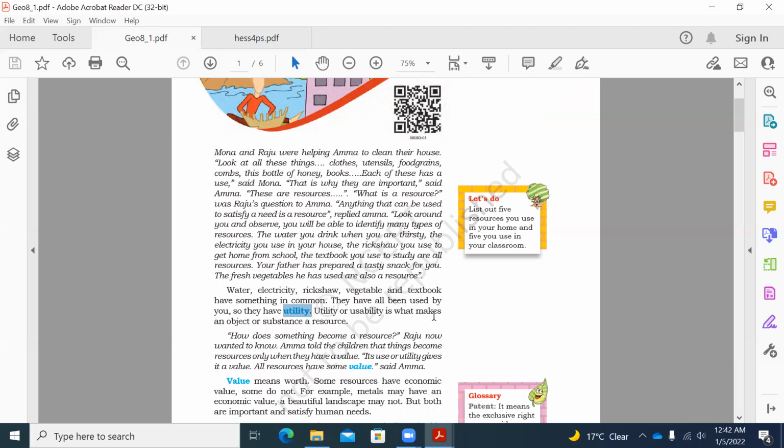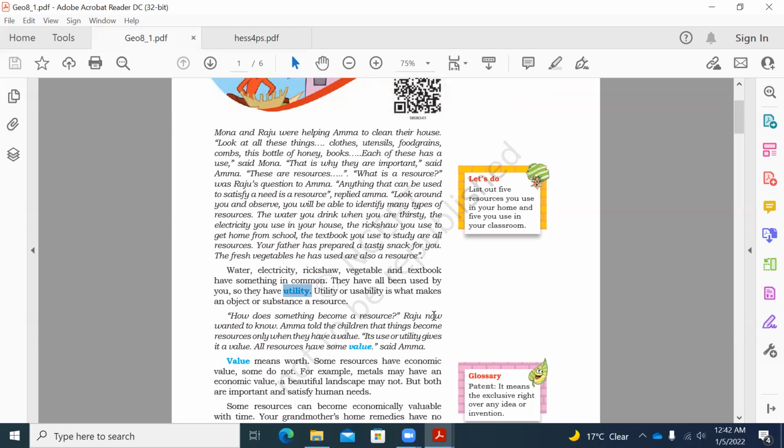Does a resource have a value? Yes. And how something becomes a resource depends on the value. All resources have some value. Some resources may be more important and some may not be that important.